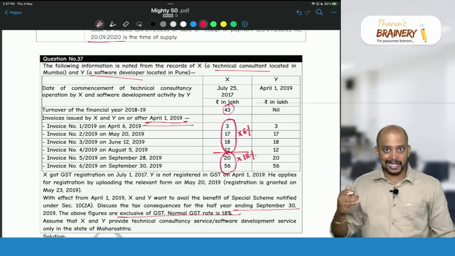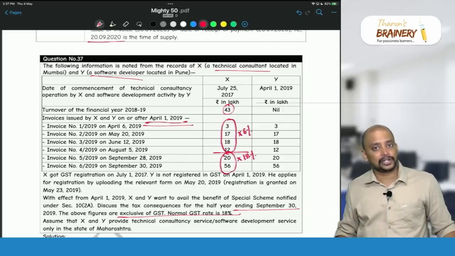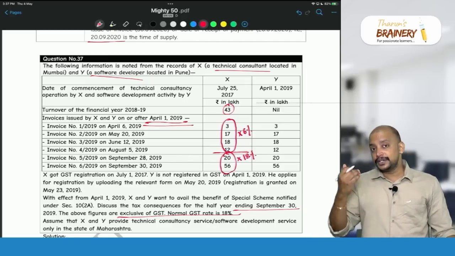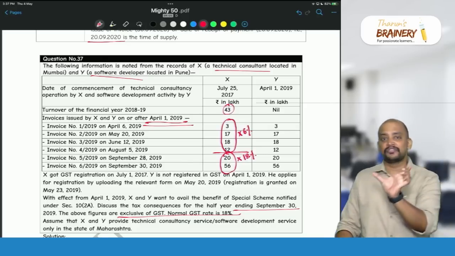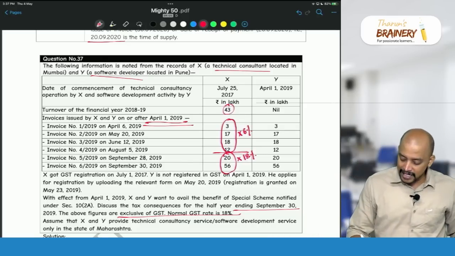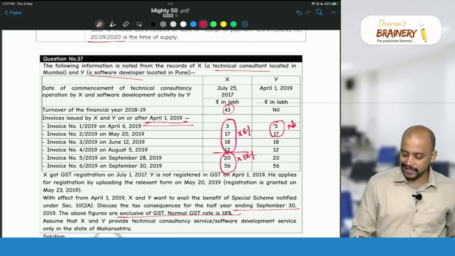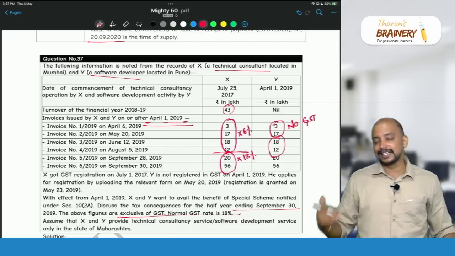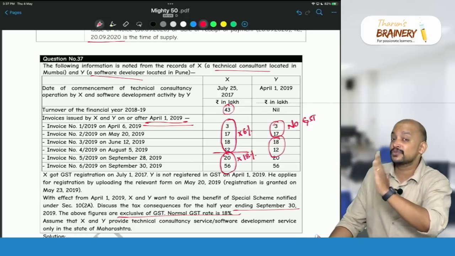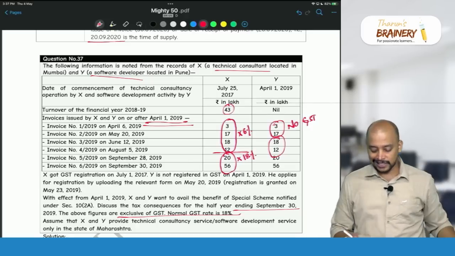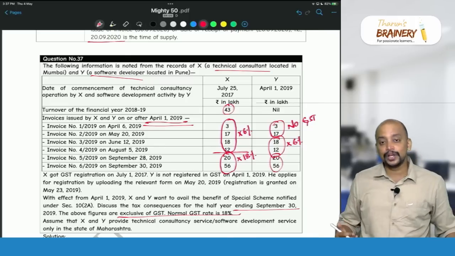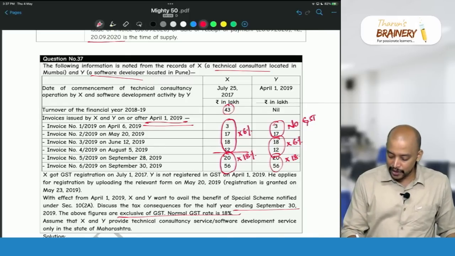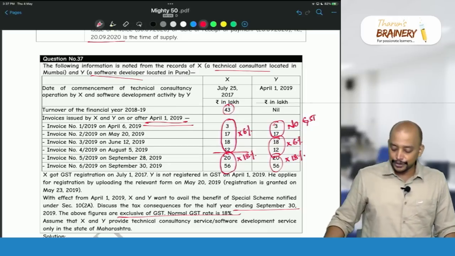So for the first 20 lakhs, they are not required to get registered at all, and after crossing 20 lakhs, they need to register. For the remaining 30 lakhs, because the overall limit for composition scheme is 50 lakhs, they need to pay GST at 6%. First 20 lakhs, no GST. And the last 2 invoices, they will be paying GST at what rate? 18%. So that's how we need to do the computation.